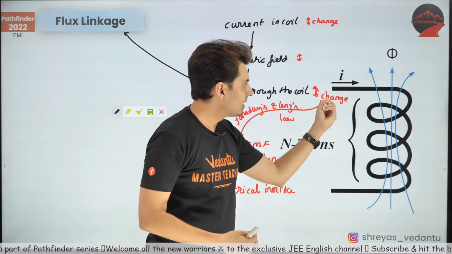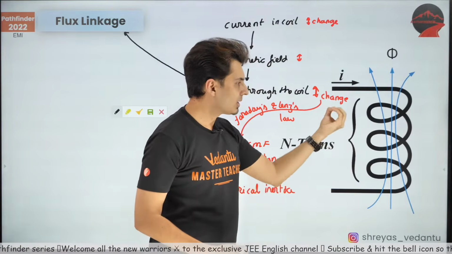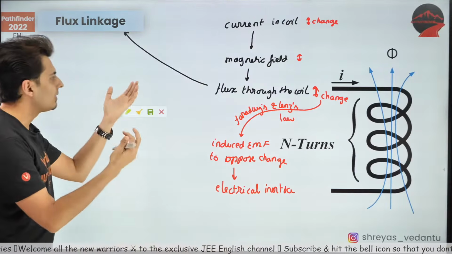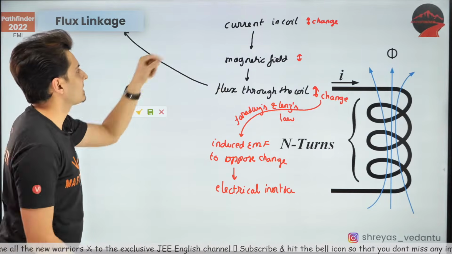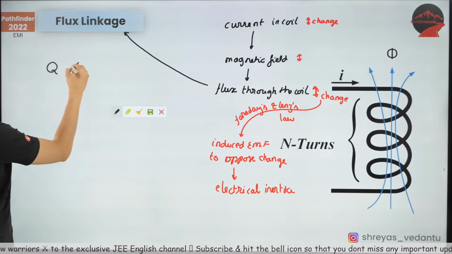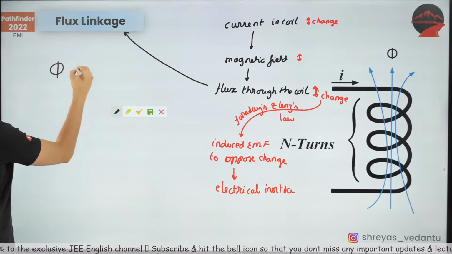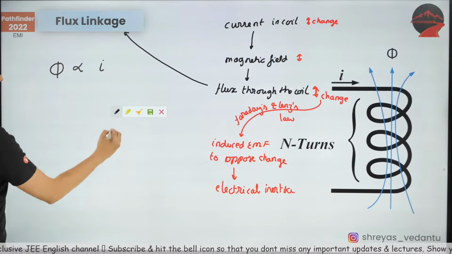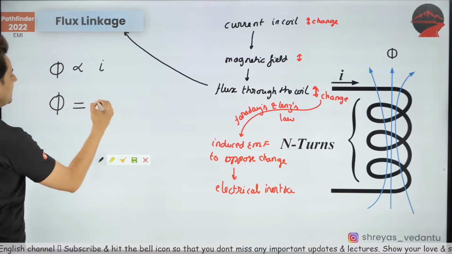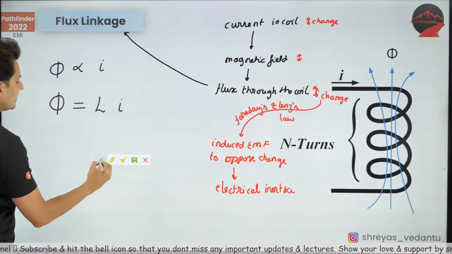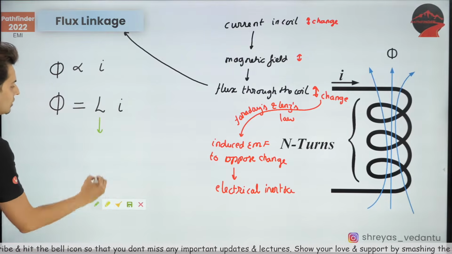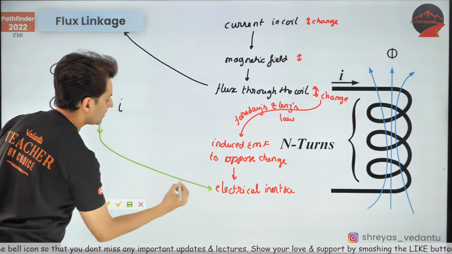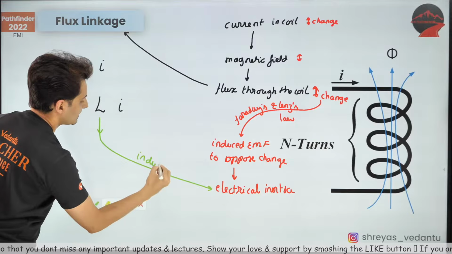So the flux created due to the current passing through the coil is called the flux linkage, and we can clearly see the flux is directly proportional to the current. That constant of proportionality is called L, and this L is nothing but your electrical inertia, which is inductance. Keep this in mind.